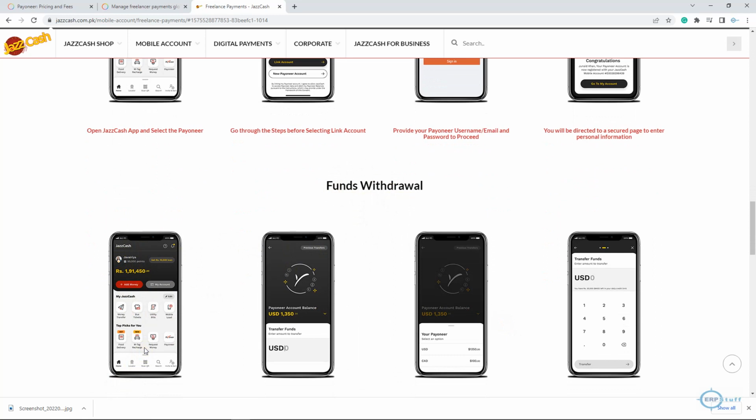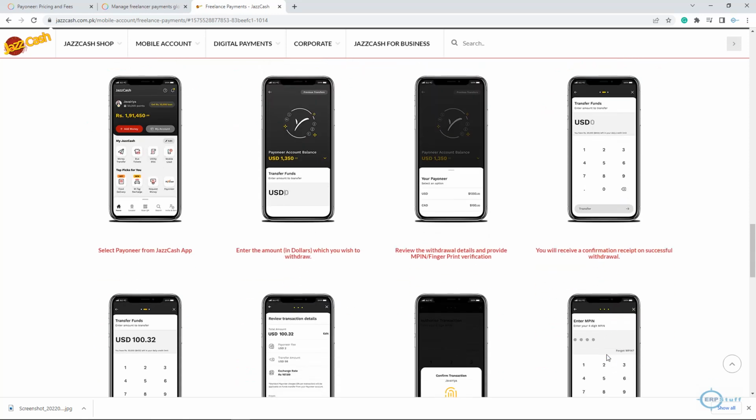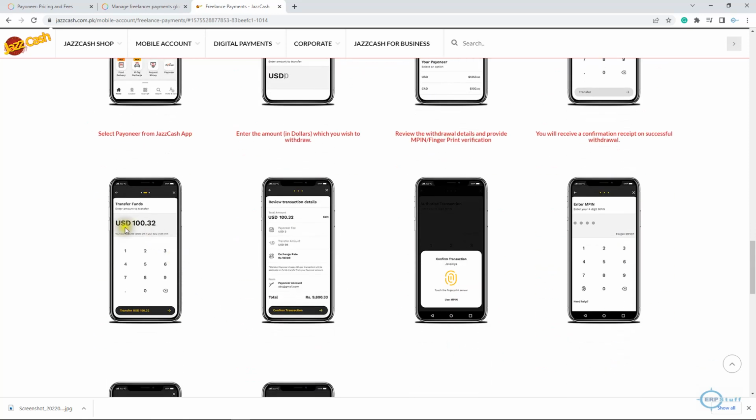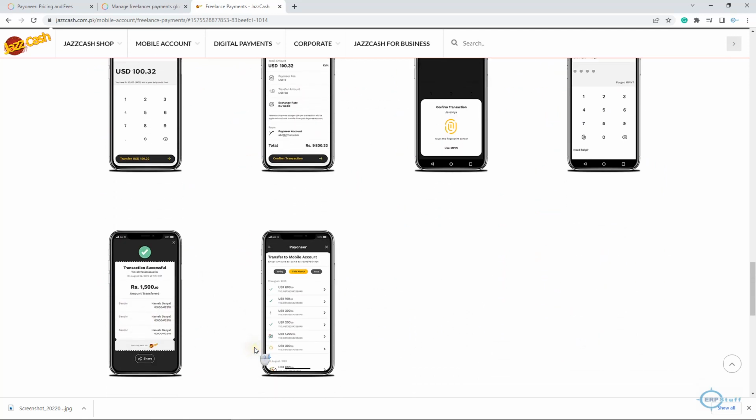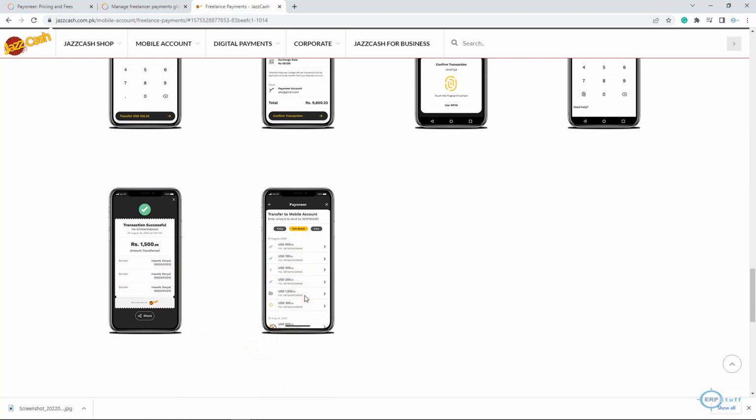You will not be able to transfer from Payoneer. You will transfer while you are in the JazzCash account, right? And that's it. Here you will enter USD and you will get the amount in your JazzCash account. Confirm transaction. This is the PIN, and you got the payment, right? You received the payment. That's it.